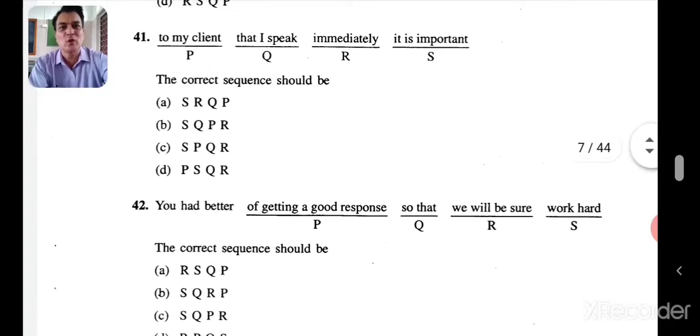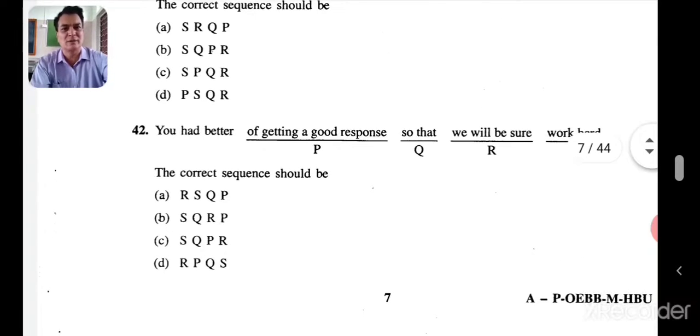Okay, let's go to the 41st one. To my client that it is important that it is important that I speak to my client immediately. So let's see here. Where is SQ? Where is SQ? Just try. SQPR. SQPR. Where is it? It's a B. That's right.